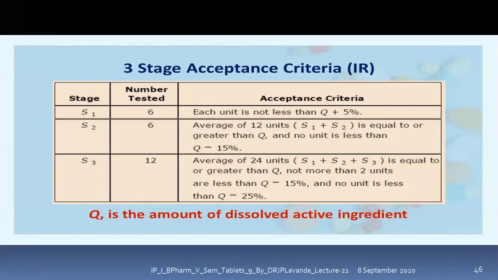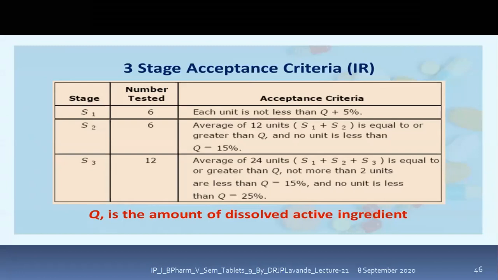Now, there is an acceptance criteria. There are 3-stage acceptance criteria, as you can see on the slide. So there are 3 different stages: first is S1, second is S2, and third is S3. Serially we have to perform all these. If the first fails, we need to go for an additional number of tablets, and if the second fails, subsequently we go for the third, that is S2 and S3 respectively.